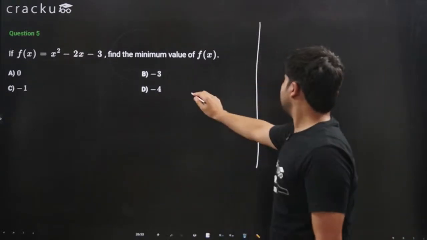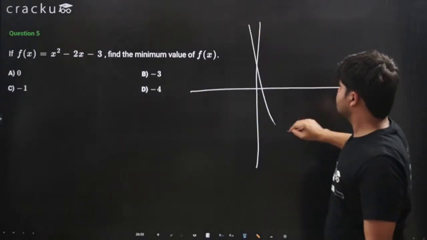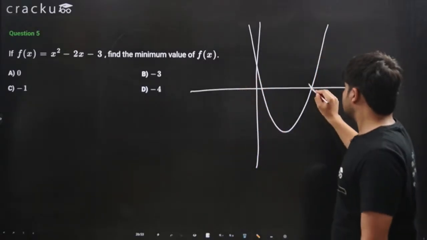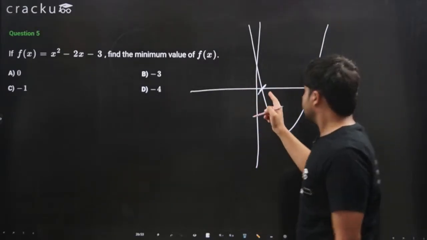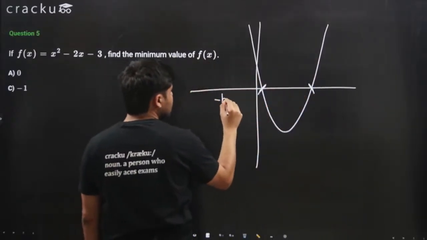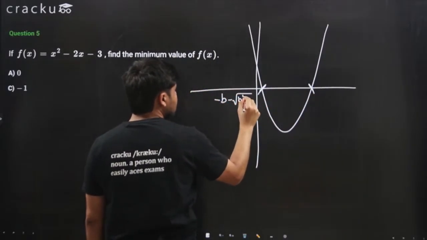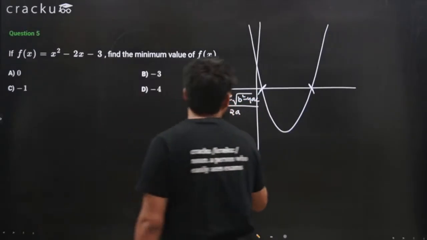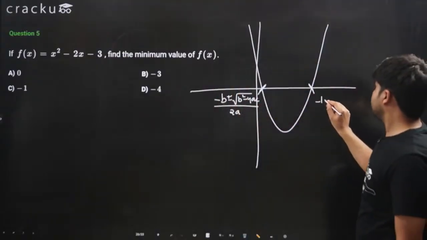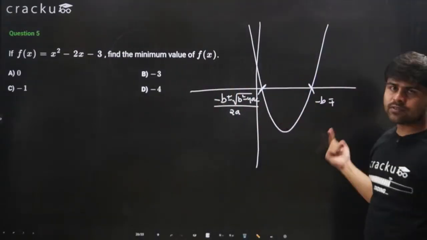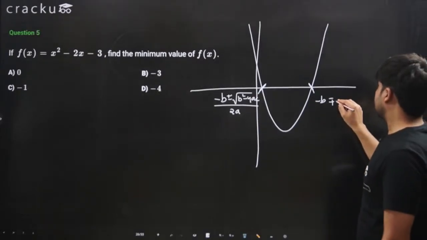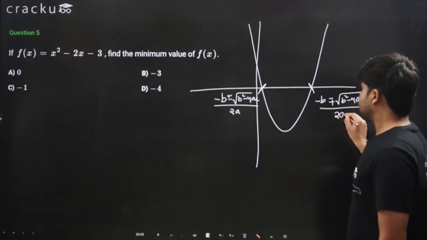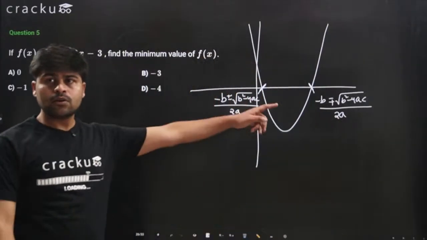Okay, we discussed that a quadratic function is a parabola and it looks like this. This is the first root, this is the second root. What is this root? This is minus b plus or minus square root of b squared minus 4ac, divided by 2a. And this one is minus b minus or plus the opposite of that, square root of b squared minus 4ac, divided by 2a. These are the two roots.